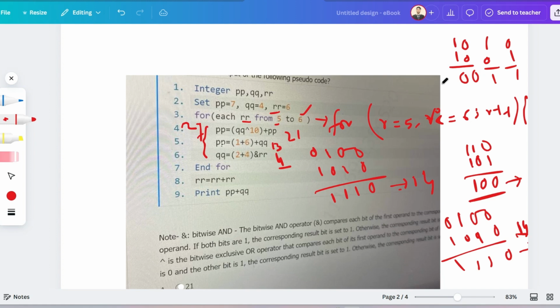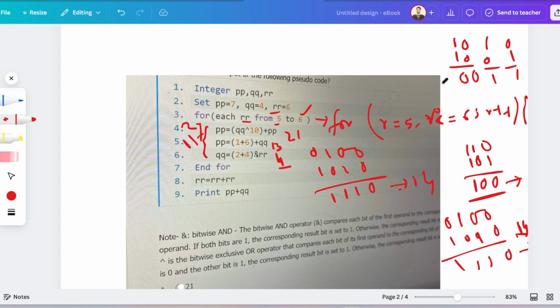Now the value of P is equal to 1 plus 6, that is 7, plus Q. The value of Q was 4. So 7 plus 4 is equal to 11. So the new value of P is 11. The new value of Q is equal to 2 plus 4 and R. 2 plus 4 means 6, and 6 and R, that is 6.